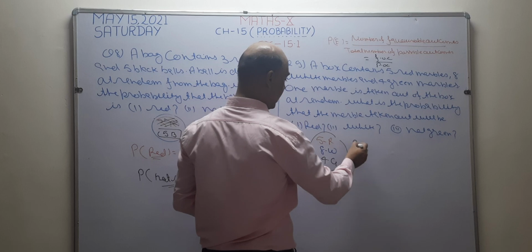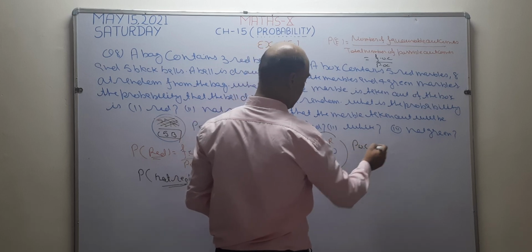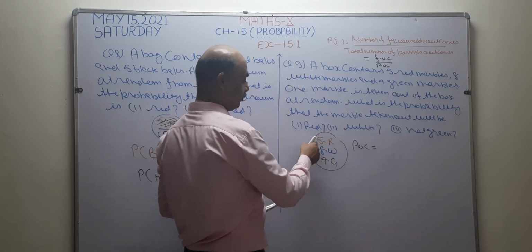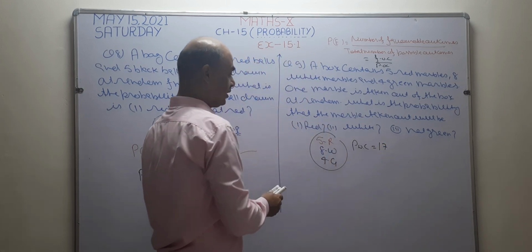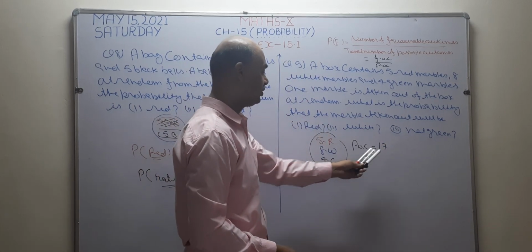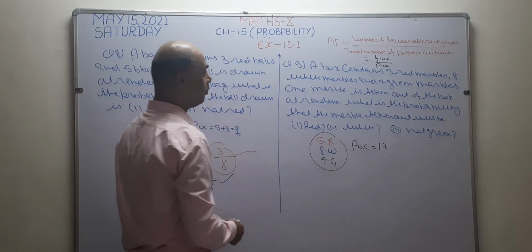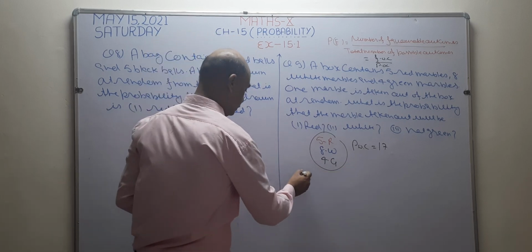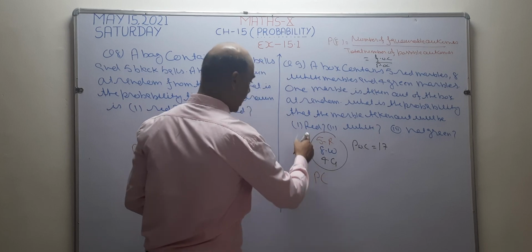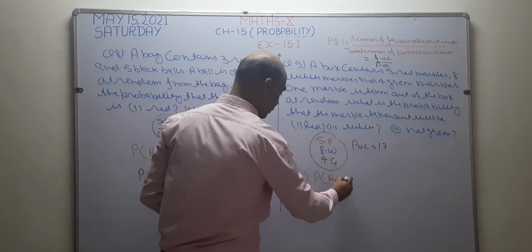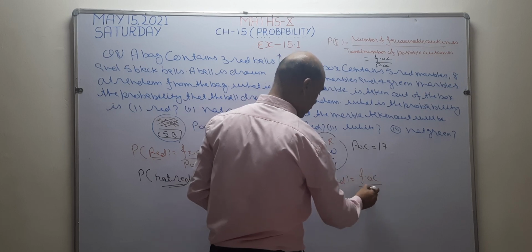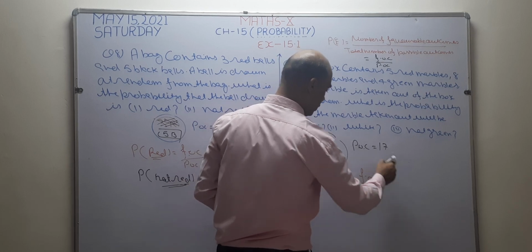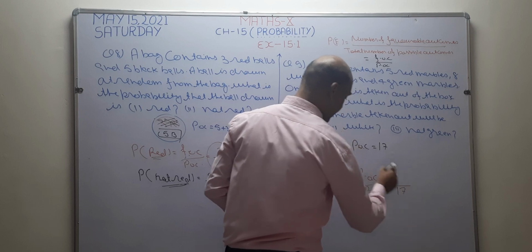Now I want to check the possible outcomes. What is the possible outcomes? 8 plus 4, 12, 12 plus 5, 17. 17 marbles are there. Total 17 marbles means total possible outcomes become 17. Now I want to find the probability one by one. So, starting with first, I want to find the probability of red marble. The formula is number of favorable outcomes upon number of possible outcomes. What is POC? POC is 17. So I write here 17.